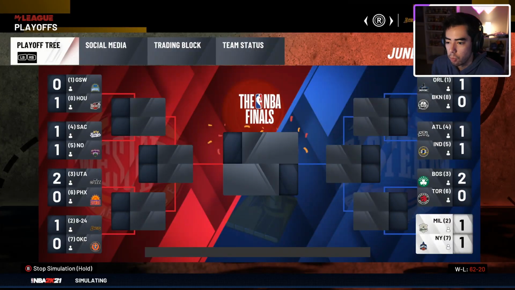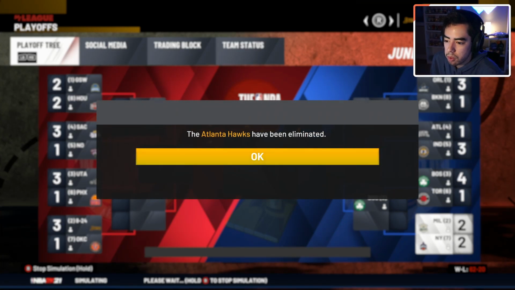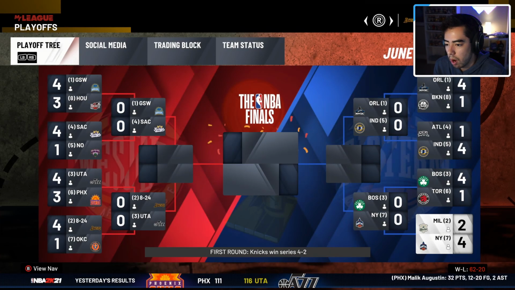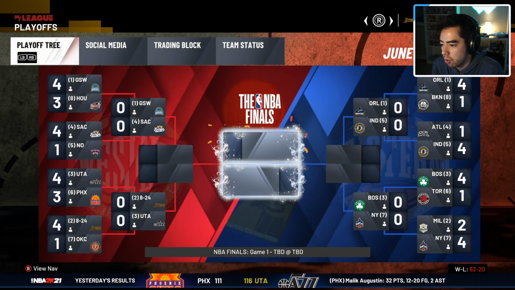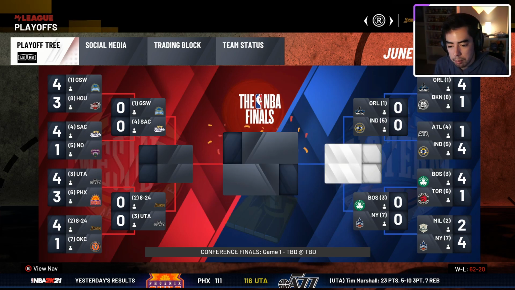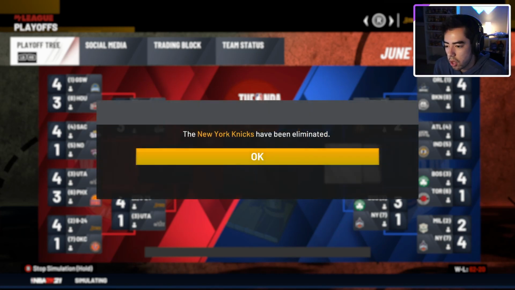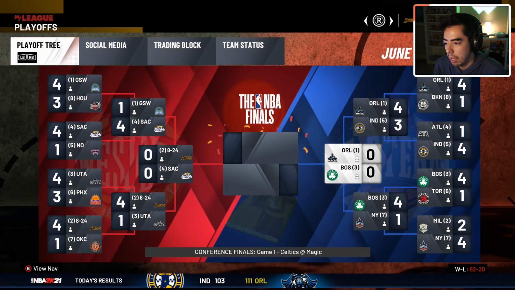So here we go. Round number 1. The Raptors, the Hawks, the Pelicans, the Nets, the Thunder. The Bucks are eliminated as a number 2 seed. The Suns, the Rockets are all eliminated. So we got Golden State versus Sacramento. We got the Lakers versus Utah, Orlando versus Indiana, and the Boston Celtics versus the New York Knicks. The Jazz, the Knicks, the Warriors, and the Pacers are all eliminated.